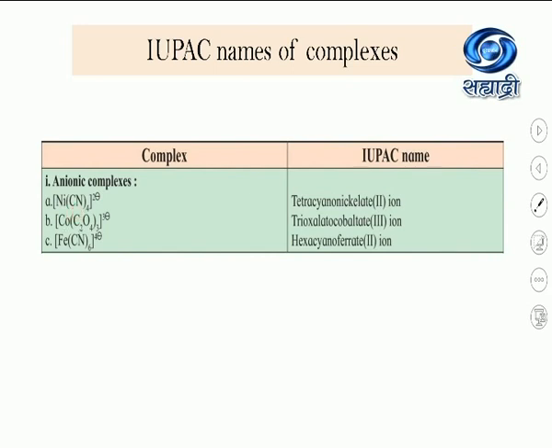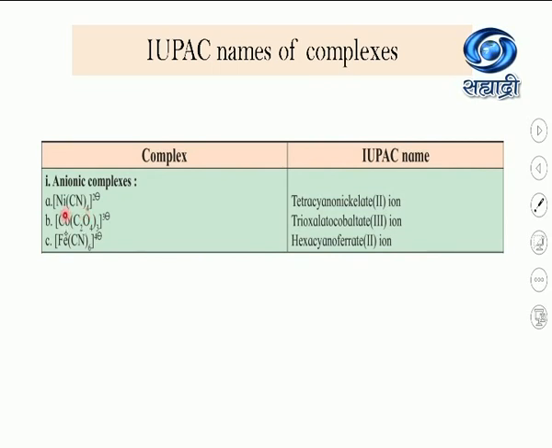Okay, now we will see the second example, Co(C2O4)3 3- ion. Whatever rules we discussed in the first example, we apply all the rules here. This is a bidentate ligand, the oxalate ligand. There are 3 oxalate ligands, so we write the word tri. Is it clear? Tri, then oxalato, because this is an anionic ligand: trioxalato.